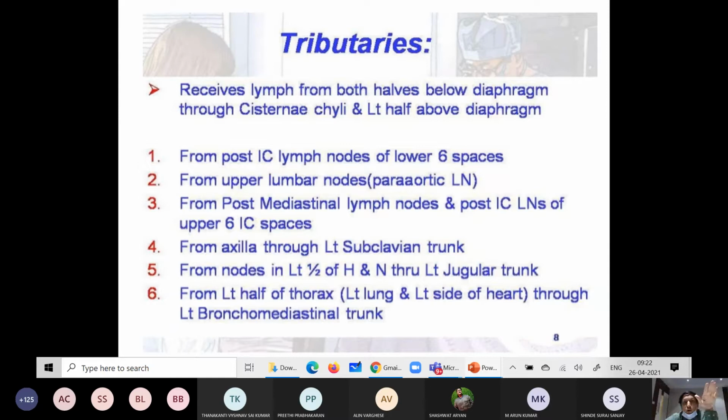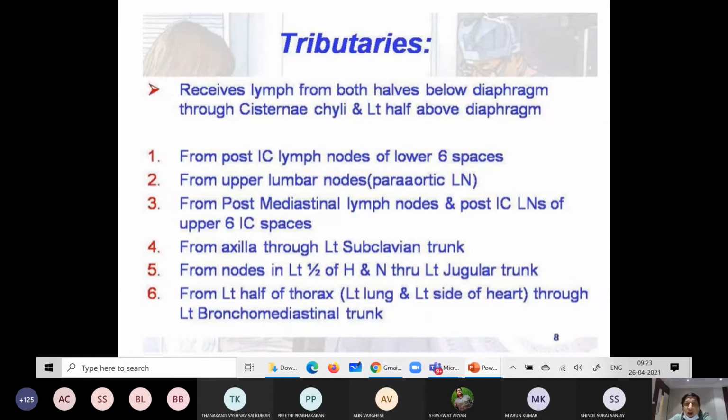You know already what is diaphragm: a muscular partition which separates thorax and abdomen. There is a right dome of diaphragm and a left dome of diaphragm. So the thoracic duct receives lymph from below the diaphragm through cisterna chyli, and from the left half above the diaphragm.